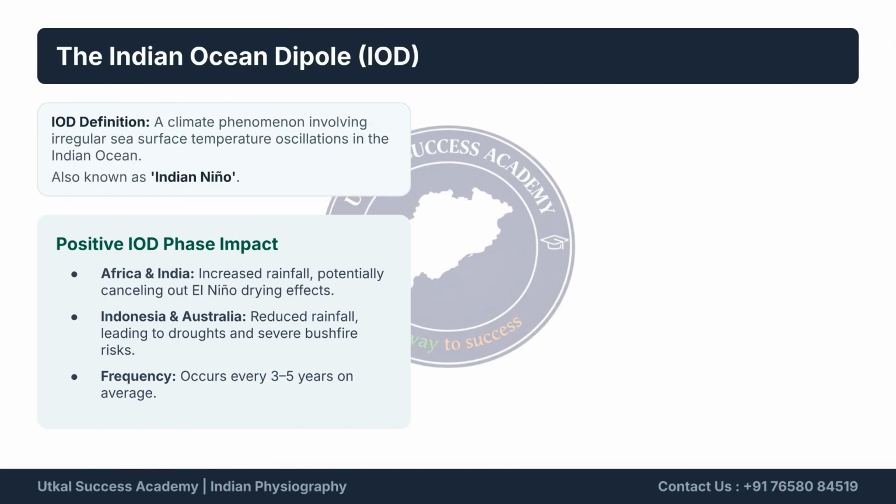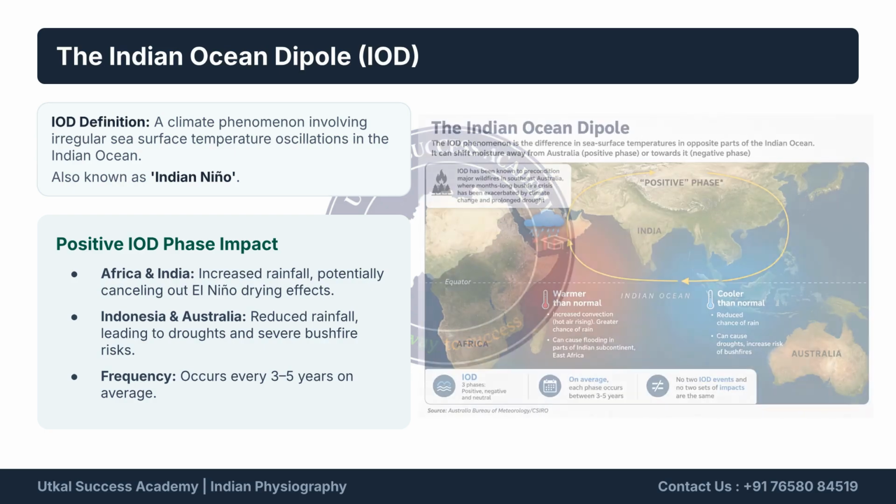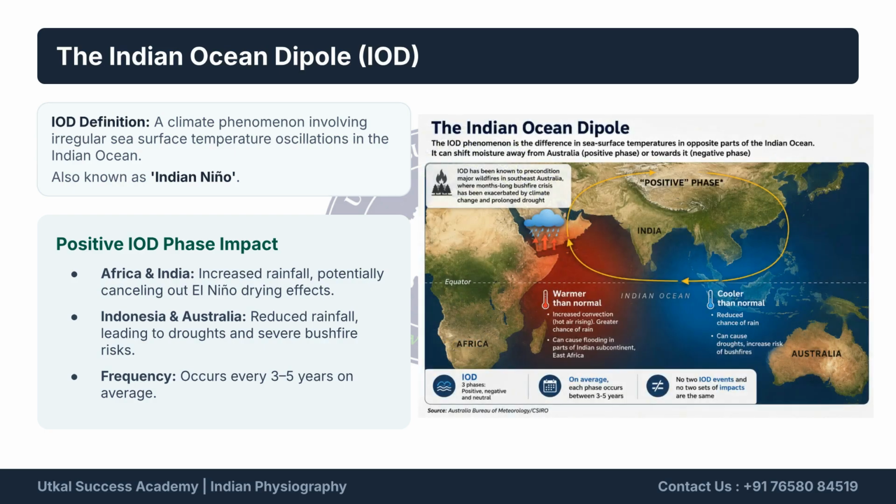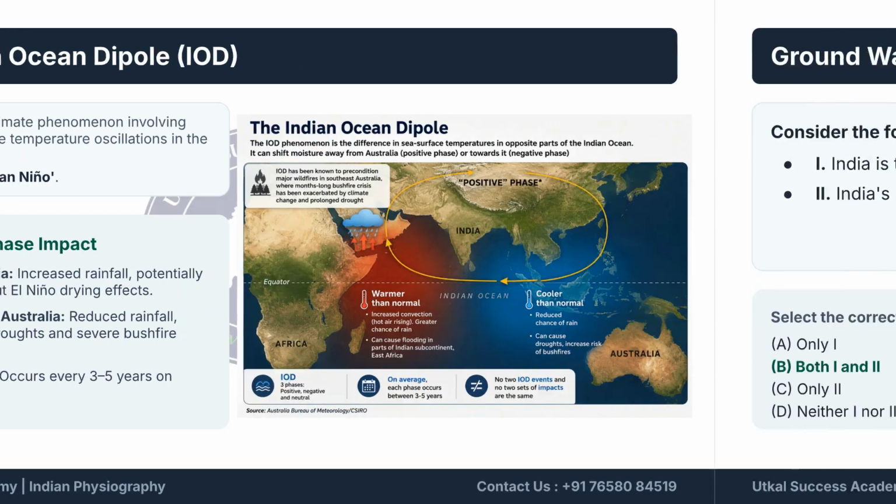The Indian Ocean Dipole, or IOD, is a difference in sea surface temperatures in the opposite parts of the Indian Ocean, influencing the shift of moisture towards either the positive or negative phase. The positive IOD phase brings increased rainfall to India and Africa, potentially canceling El Niño's drying effects. It typically occurs every 3 to 5 years on average.